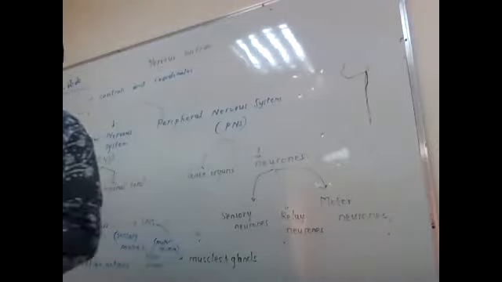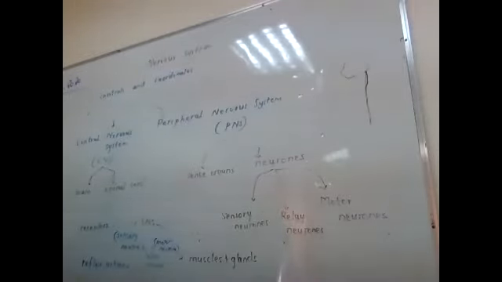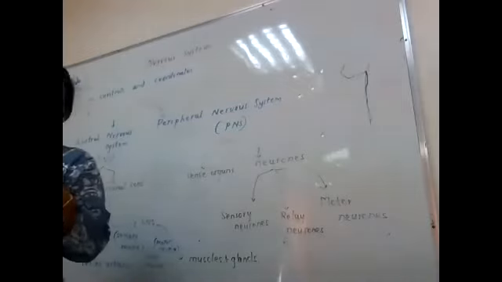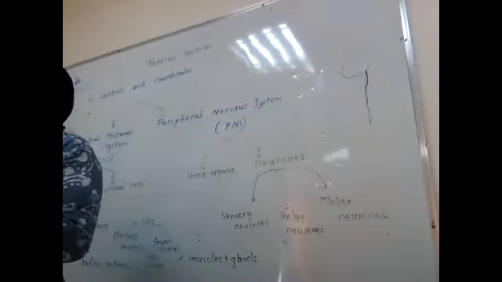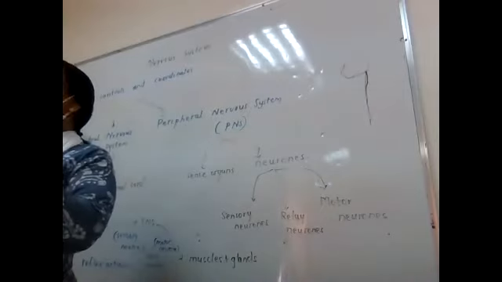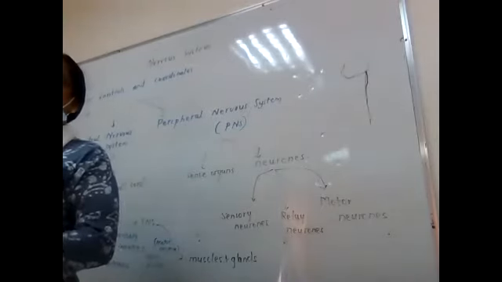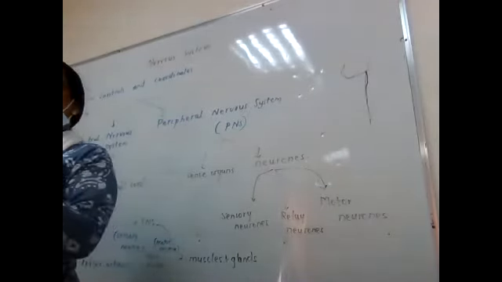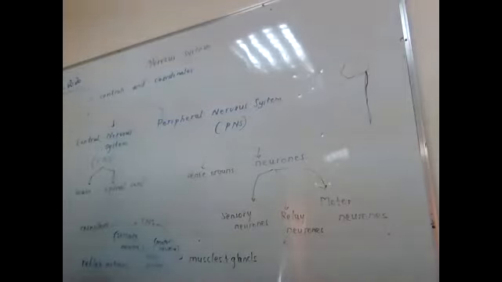It is through electrical signals. You cannot compare that with the electricity, conventional current, that you are learning in physics. But this is also because of some difference in charges. We need sodium ions, potassium ions, calcium ions, all of these for nerve impulse transmission. So that message we call a nerve impulse. So the messages that are passing through the sensory neuron, relay neuron and motor neuron, we call them nerve impulses.